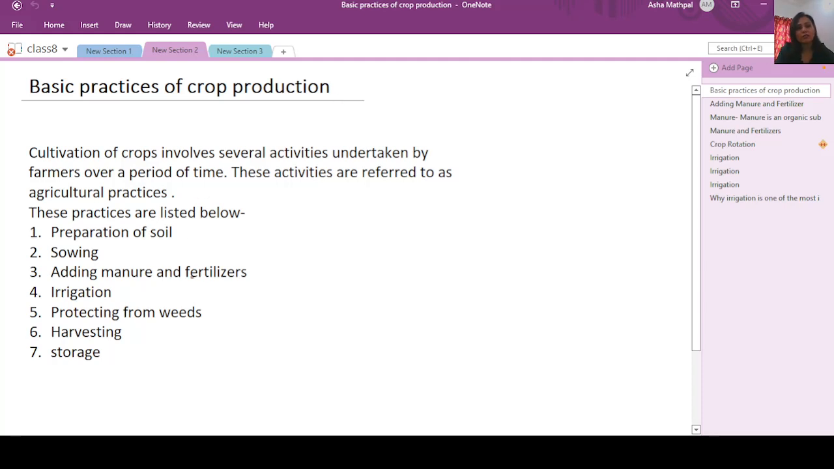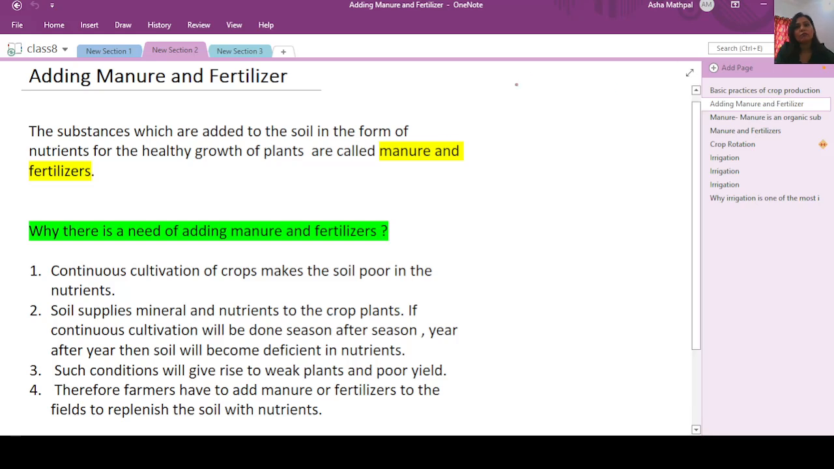Now in these basic practices of crop production, we have already understood till the topic of sowing. Right, now we will be continuing with the third point, that is adding manure and fertilizer. So let us begin with adding manure and fertilizers. Now what are basically manure and fertilizers?